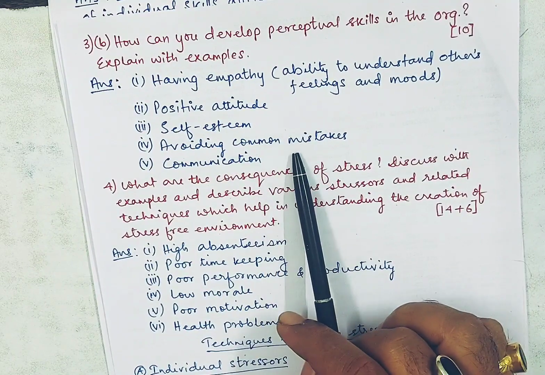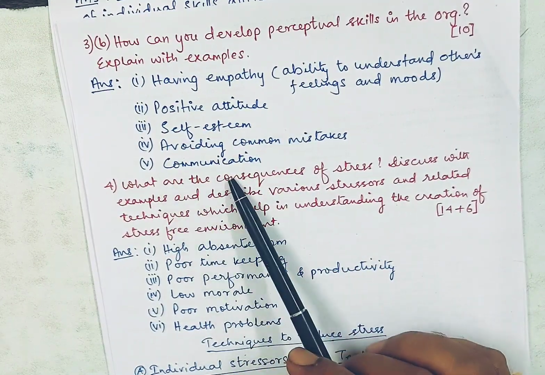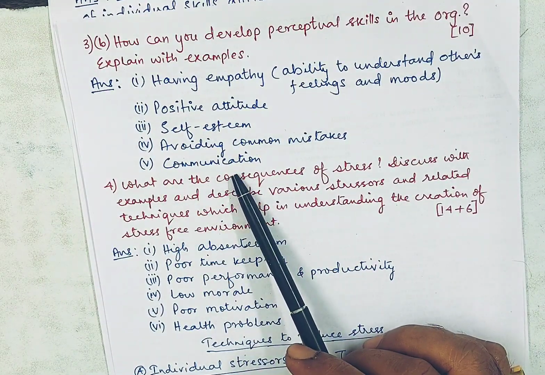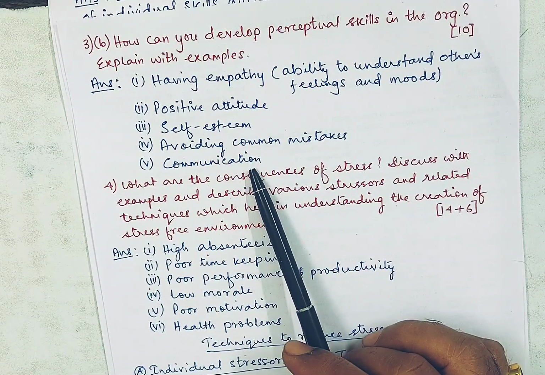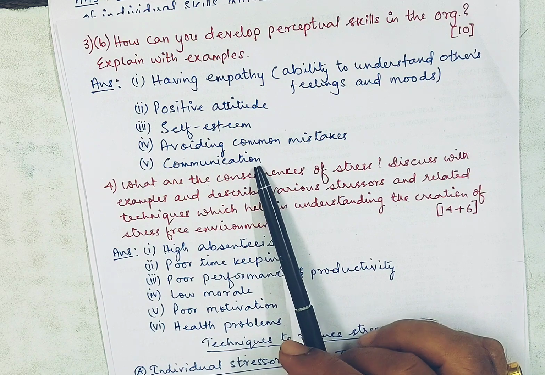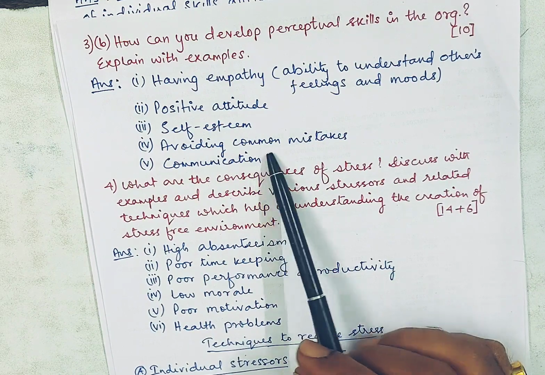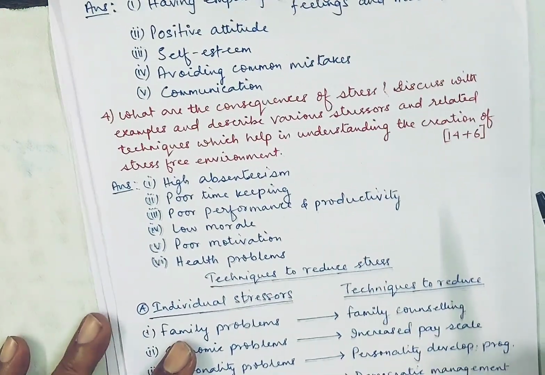So this is again a very important one. And last one, communication. They should have good communication skills, so that there should not be any misunderstanding between the subordinates and the managers. Okay, fine. Let's move on to question number 4.